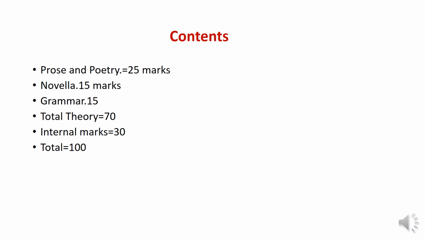So here the 30 marks is again divided into seminar, attendance and assignment. Seminar and attendance will be 5 marks each, that is 10 marks, and the remaining assignment is for 10 marks and tests 10 marks. So this is the internal marks pattern. And the theory of 70 marks is again divided into prose and poetry for 25 marks, novella for 15 marks and grammar 15 marks.